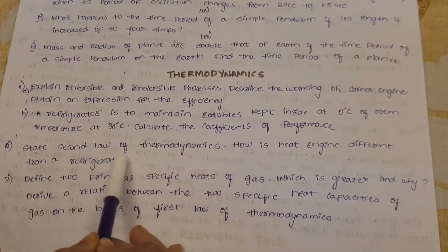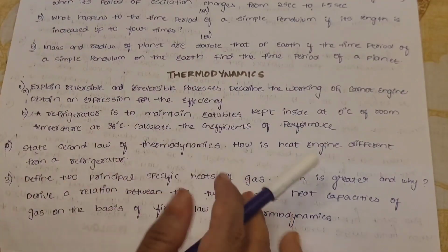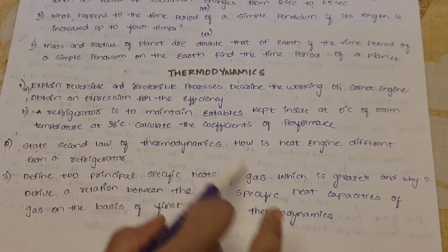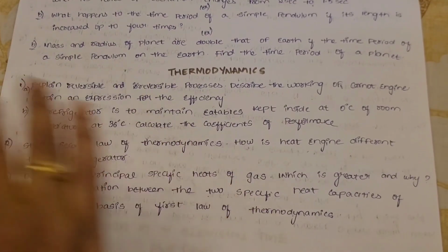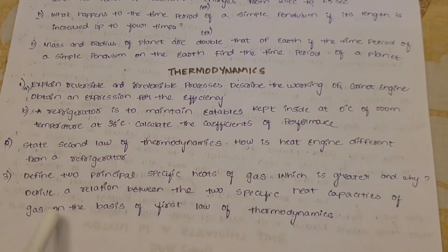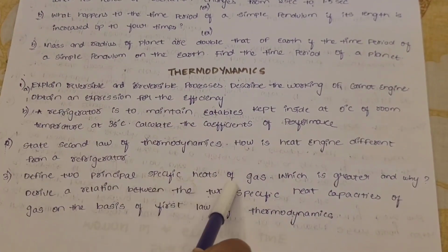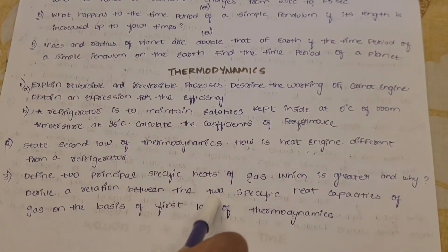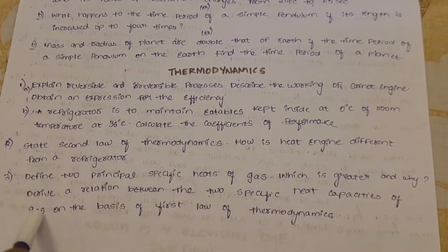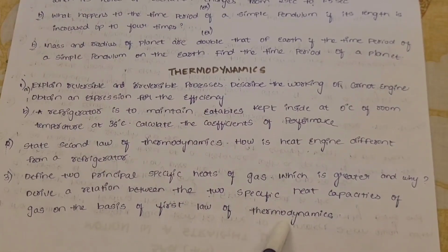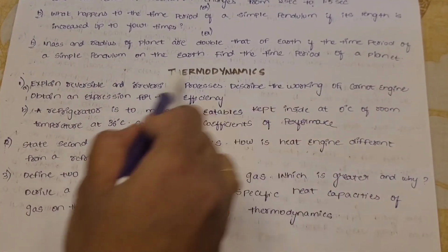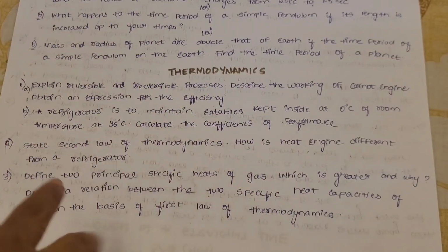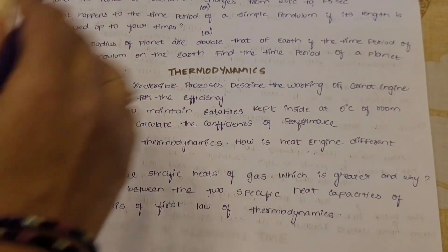And one is very important. State the second law of thermodynamics. How is a heat engine different from a refrigerator? Surely this question may come in the exam, so don't forget to read this question. And the third question is, define the 2 principal specific heats of a gas, which is greater and why. Derive a relation between the 2 specific heat capacities of a gas on the basis of the first law of thermodynamics. In this, the first and second questions are very important, so don't forget to read these 2 questions.